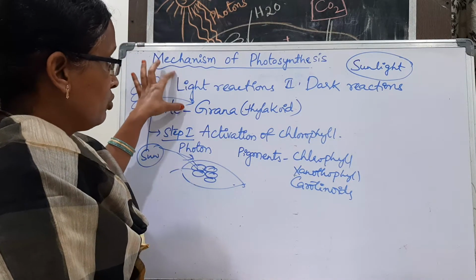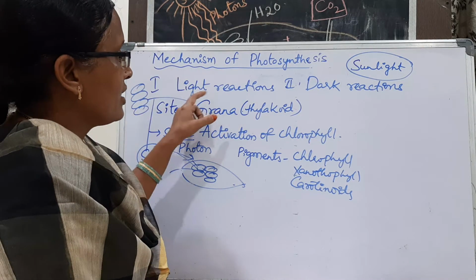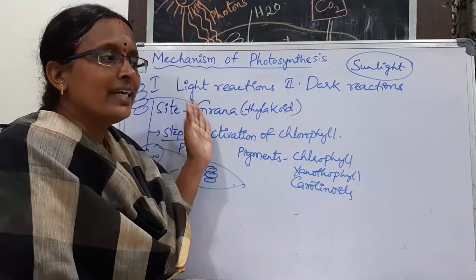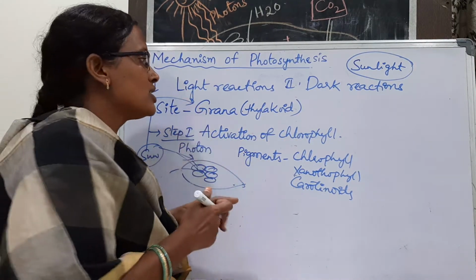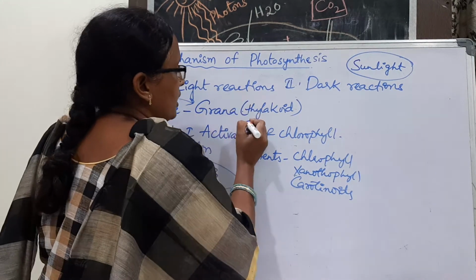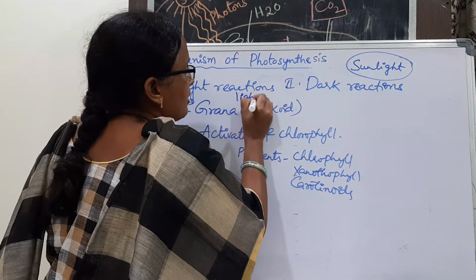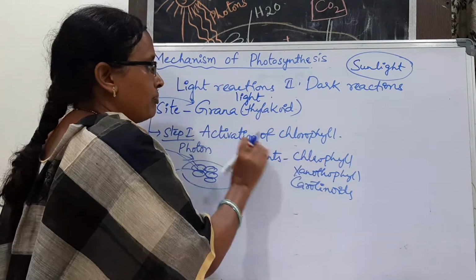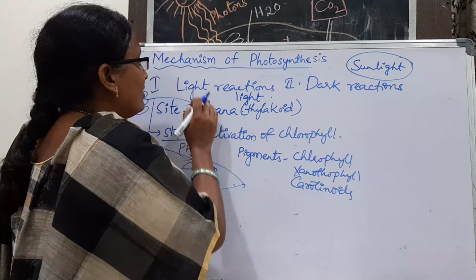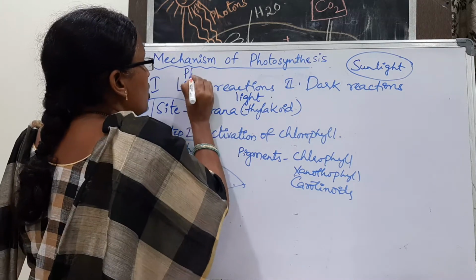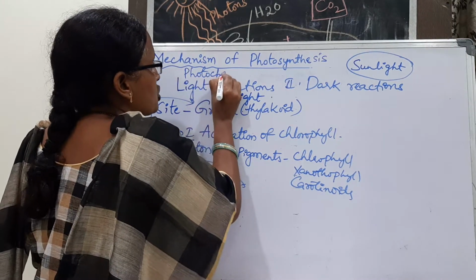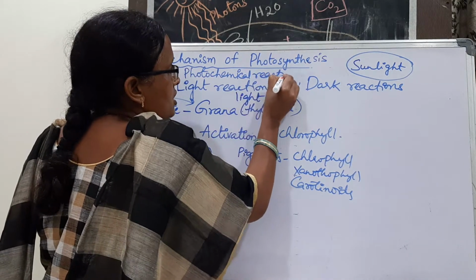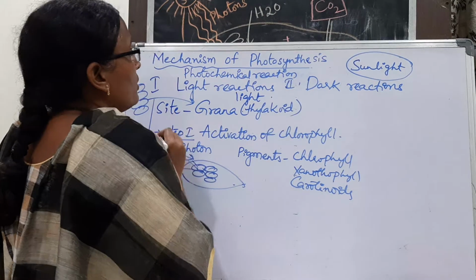Once again we will recollect these light reactions. Light reactions take place in the presence of light only. Light is essential, a must. Without light there is no activation of chlorophyll. These reactions are also called photochemical reactions. Photo means light.